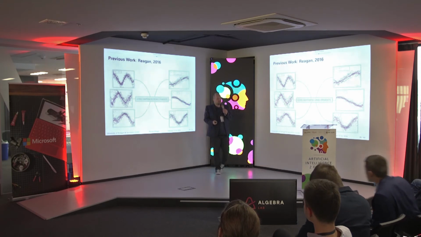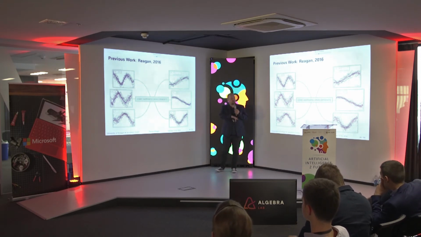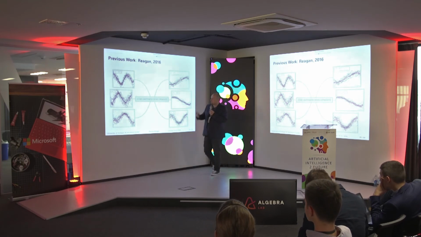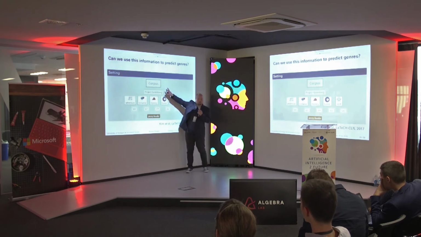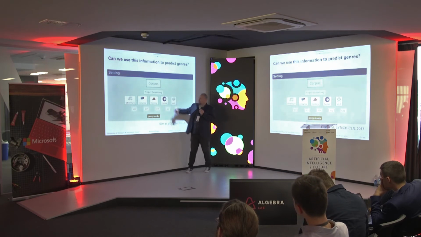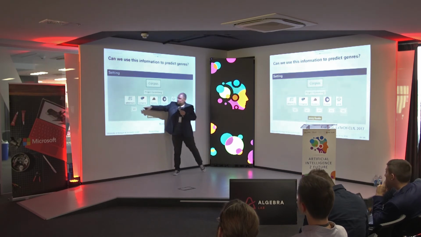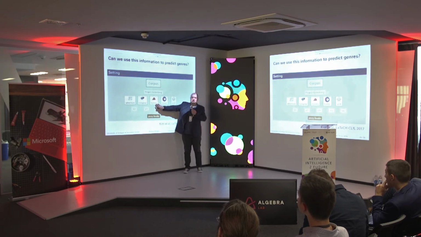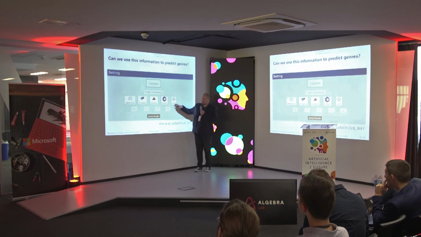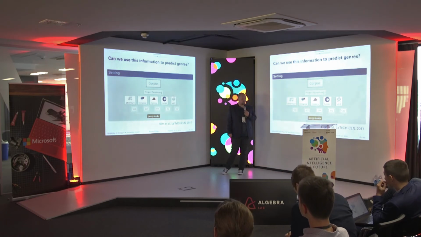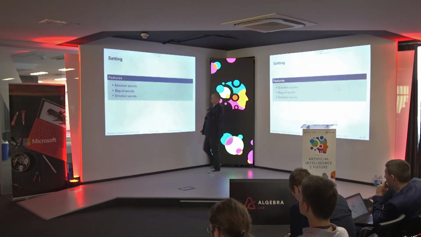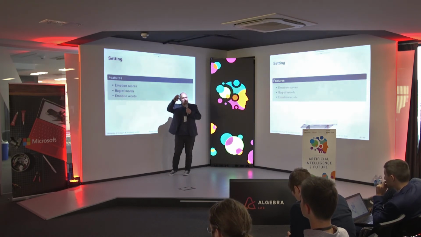We were interested in whether we can relate this to more structured information, for instance, genres. So what we did here is we used Project Gutenberg, which is a public source for novels which you can download, not the most recent ones, but pretty modern ones. And they have labels, for instance, for adventure stories, romance stories, mystery detective stories, humorous stories, and science fiction. And we built a classifier based on emotions to detect the genre. So we used these emotion scores, these changes of emotion intensity measured with dictionaries over time.